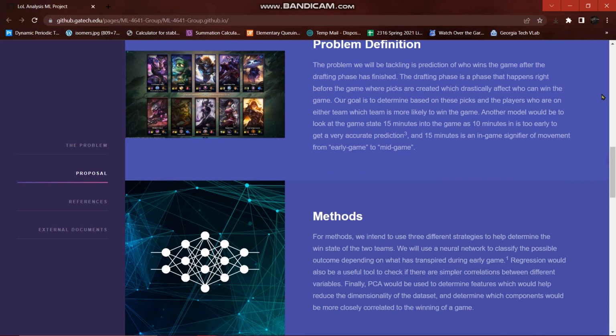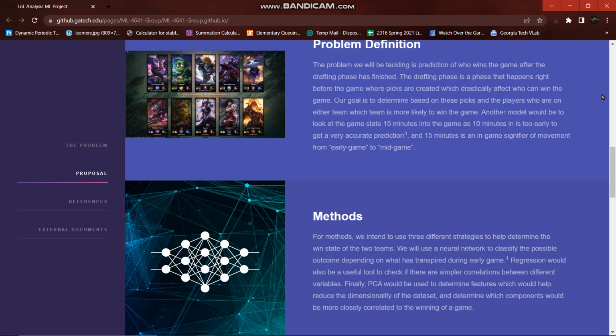Our methods that we'll be using to help determine the win state of these two teams, or the win percentage, will be first a neural network to classify which possible outcome will occur depending on what's occurred in these first 15 minutes, depending on who's ahead in gold, who's taken more specific objectives, maybe kill score, and which champions are in different states of the game.